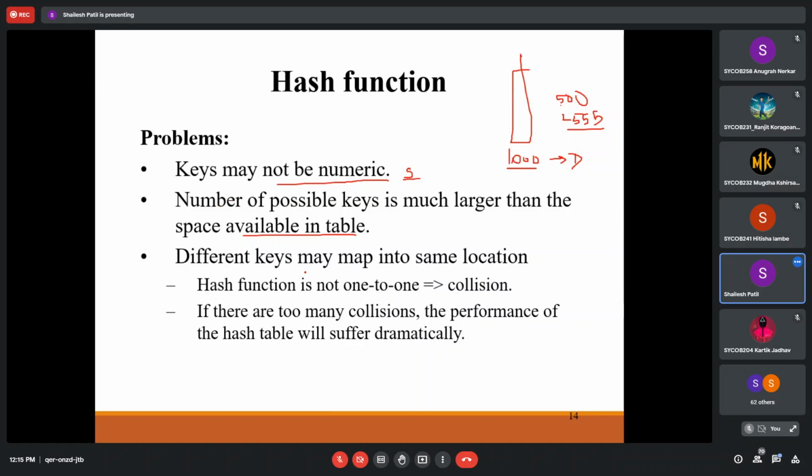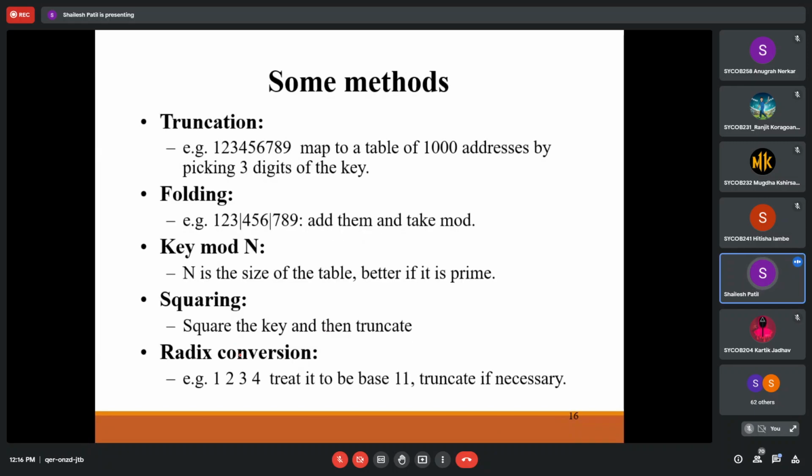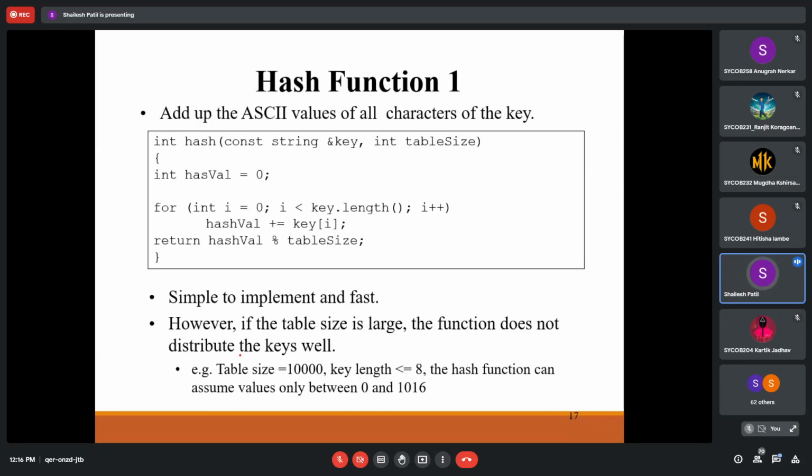Different keys may map into the same location, so we have a collision. If there are too many collisions, the performance of the hash table will suffer dramatically. This is the problem we have. Basically the hash function converts a key into a numerical value, which we have already seen, and there are some algorithms for these functions.